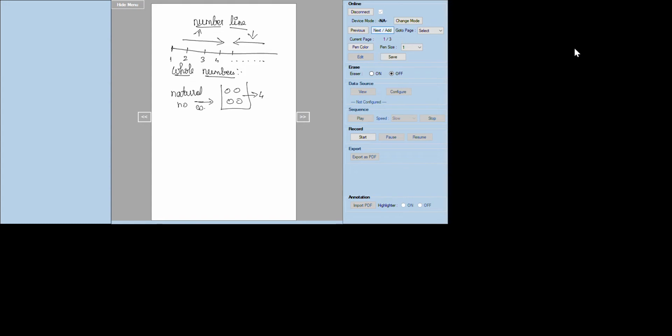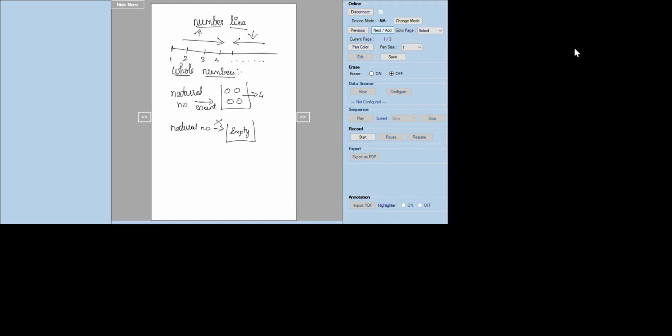Suppose the box is empty. Are natural numbers helpful for counting? What number can we give? Is it 1? No. Is it 2? No. Because the box is empty. So in this case, natural numbers will not be helpful for counting.